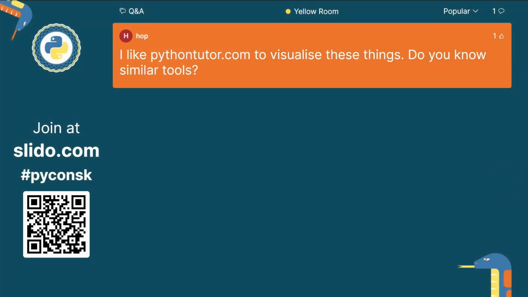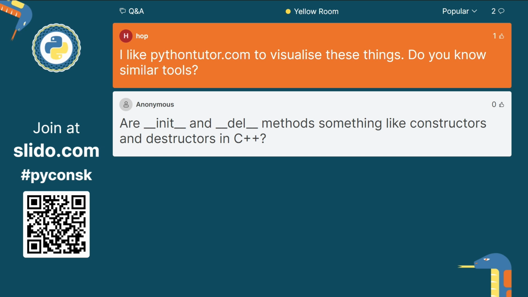I like pythontutor.com. It visualizes these things. Do you know similar tools? I have never used pythontutor.com. What does PythonTutor do for you? It's an interactive debugger on the web. Step by step it runs short Python code, and it will show you the arrows between objects. Oh, that's cool. So an interactive debugger on the web that will show you visually these things. That sounds really cool. It also sounds like I probably should have used that instead of drawing boxes in Google Slides. It's a bit stale and old.